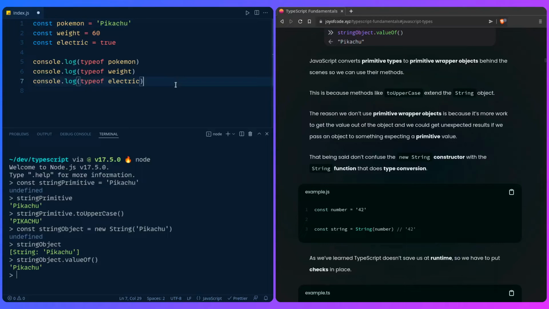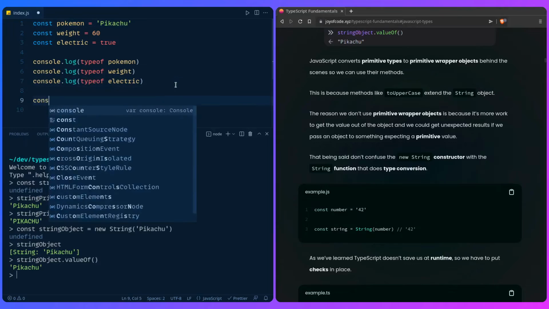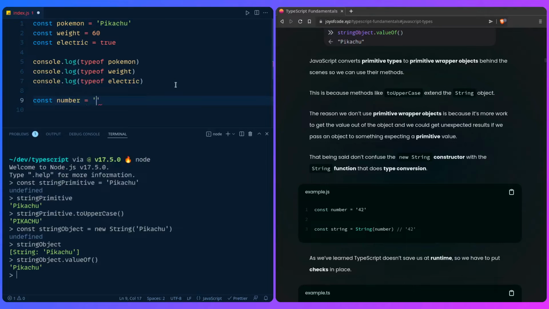That being said, don't confuse the new String constructor with the String function that does type conversion. For example, let's say you have a number that's a string. This is usually when you have an input or something. Then we can use String, and then we can turn it into a number.